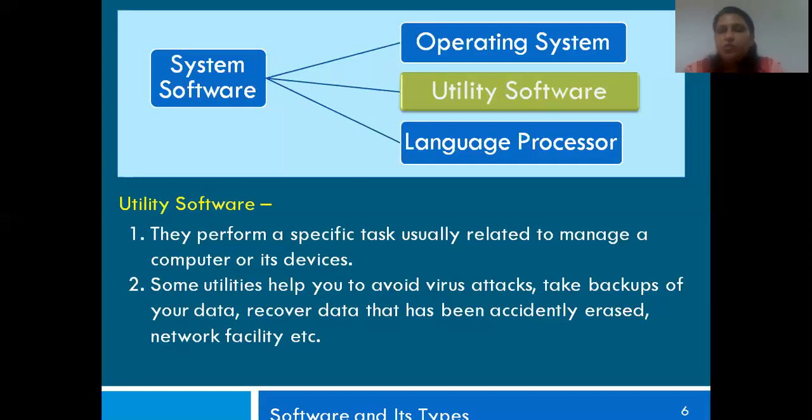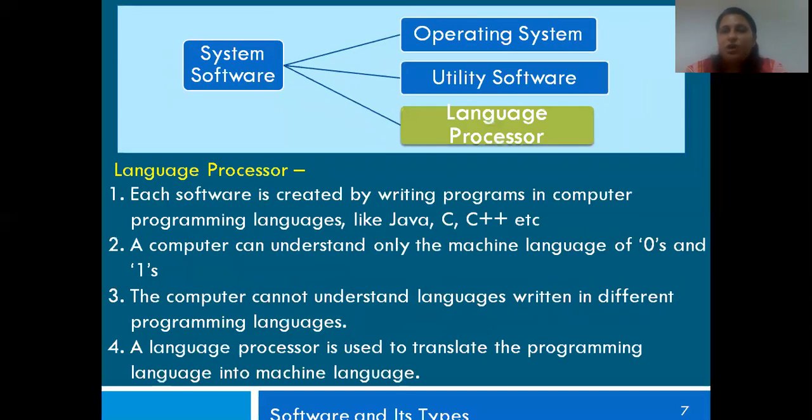Now, let's move on to the next one, your language processor. This is interesting, there is something new for you too. Each software is created by writing programs in computer programming languages such as Java, C, C++. Many of your parents must be using these programming languages, I'm sure, who are working in the IT field. So what does the language processor do?